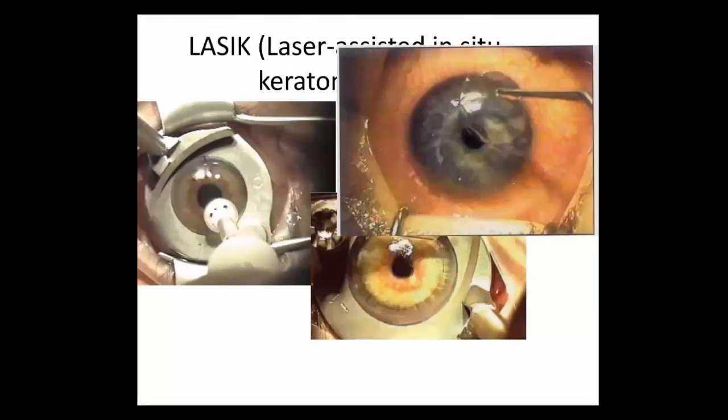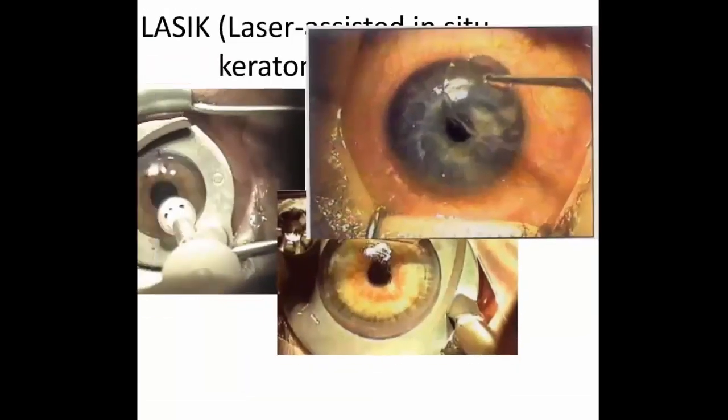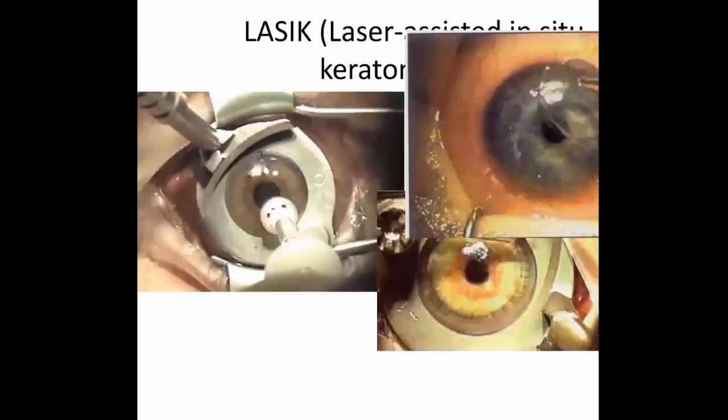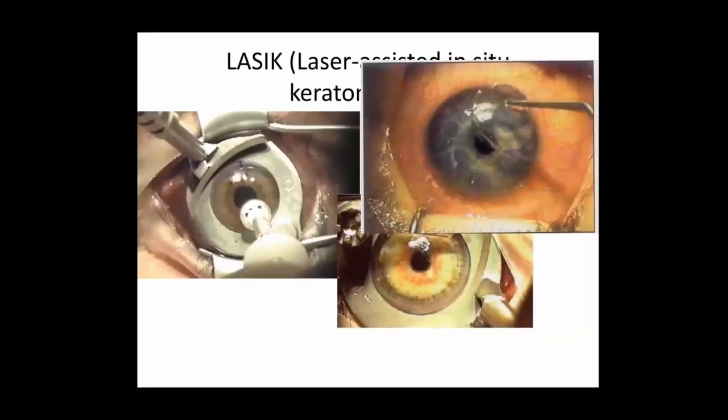Now, if you see this, with the microkeratome blade, when you put the suction ring like this, I will take you into detail on how these laser surgeries are done. Last time I shared some videos with you, and you can see them and get some more ideas. Basically, first you are removing the flap, up to the stroma, some amount of stroma also you are removing. Then you have to do the laser.